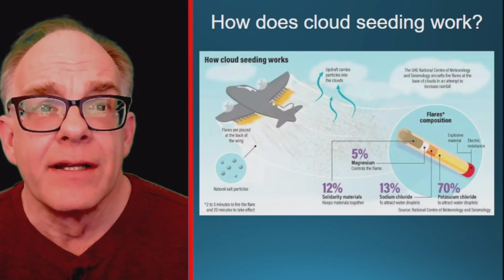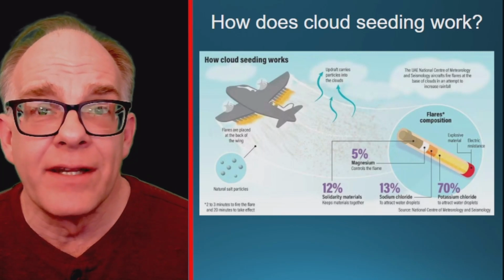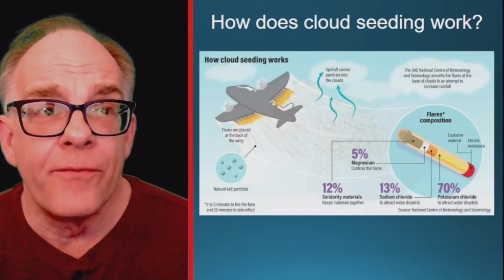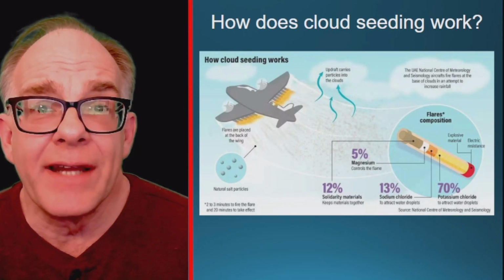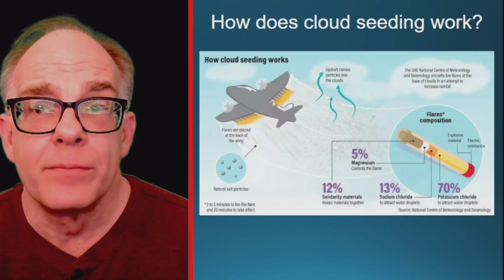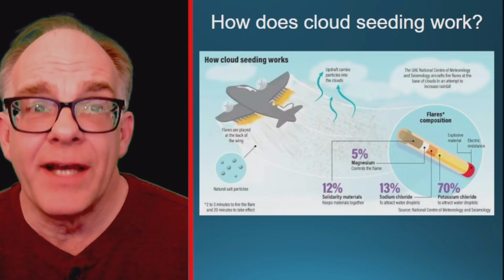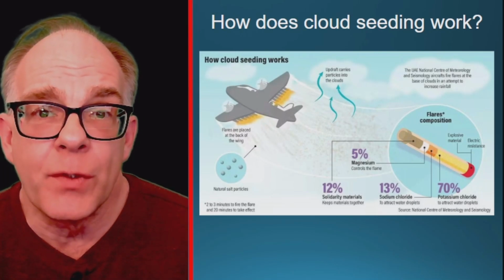In cloud seeding, substances such as silver iodide or other salts are released into clouds. The substances attract water and cause water vapor to condense into droplets faster than normal. The increased condensation could result in rainfall. However, there are limitations to this process because it works best when clouds are already formed, so it will not work in all situations.